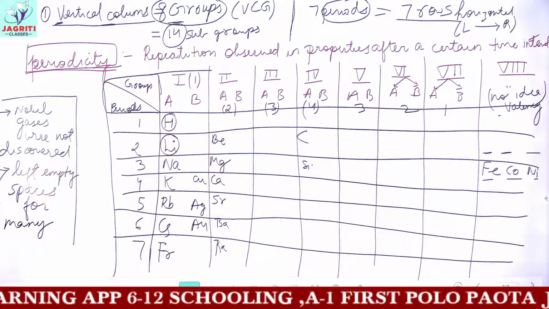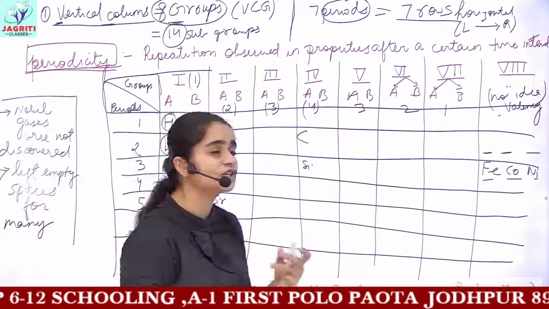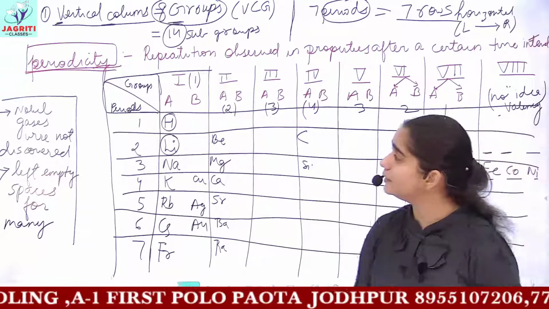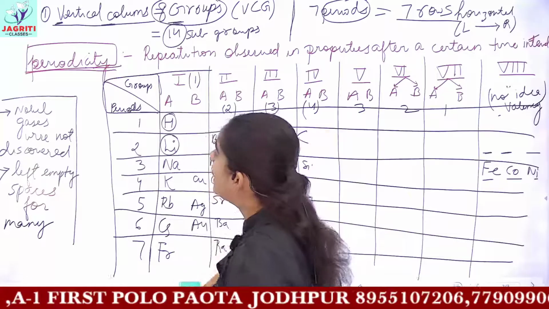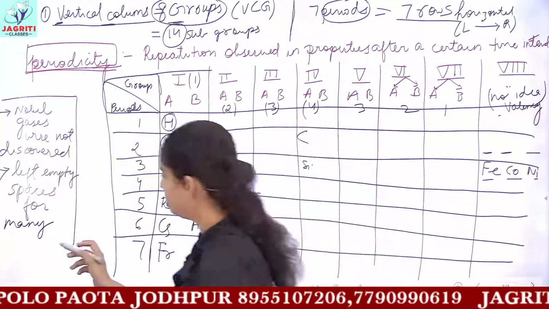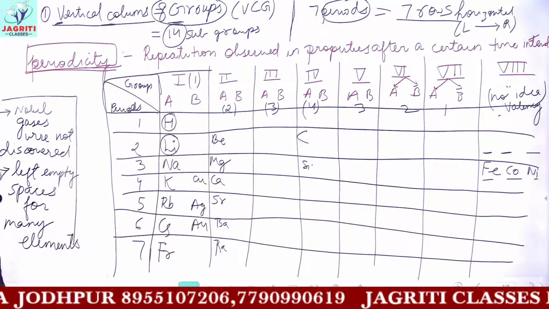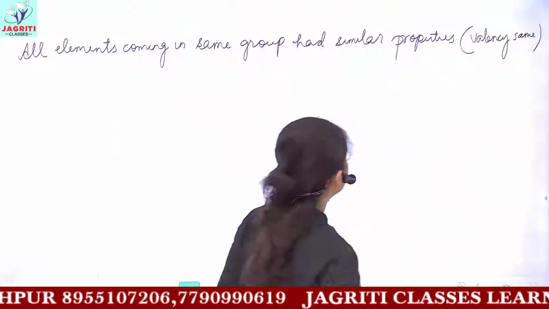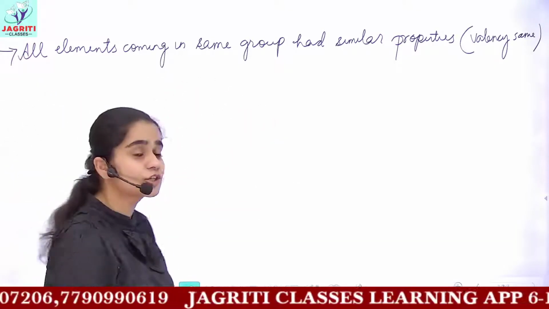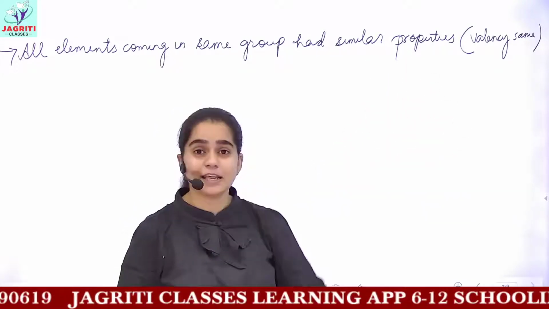Now what were the demerits? We have done the structural features, that is, how Mendeleev arranged, how many columns he made, how many rows he made. And then we did what we mean by periodicity. And some of his merits: he left empty spaces for many elements which were yet to be discovered. Then another merit was that all the elements which came in the same group showed similar properties, that is, they had the same physical properties, same valency.